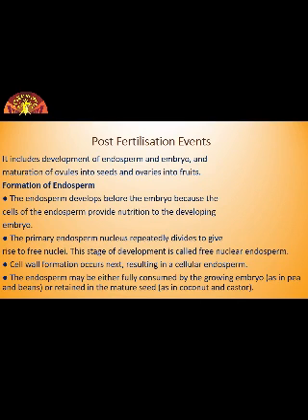Actually, the cells of endosperm are filled with reserve food materials that are used for nutrition of the developing embryo. Then what happens next? The primary endosperm nucleus repeatedly divides to give rise to free nuclei. Then the stage of development is called free nuclear endosperm. Then subsequently cell wall formation occurs and the endosperm becomes cellular. So first of all, only nucleus will be formed, then cell wall is also formed. The number of free nuclei formed before cellularization varies greatly. Means in some plants number of free nuclei may be different.